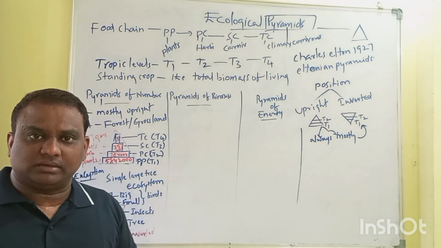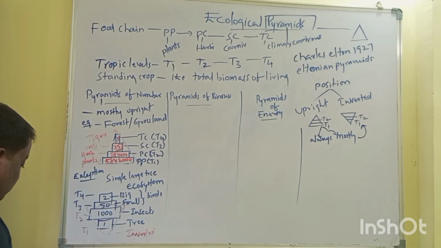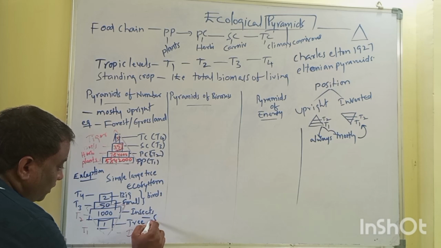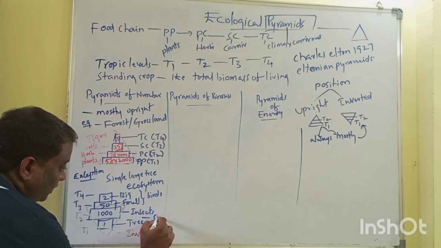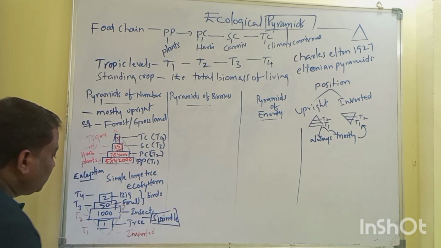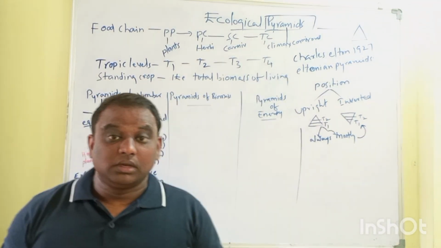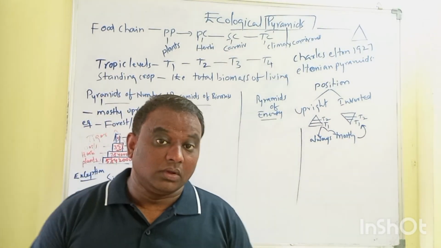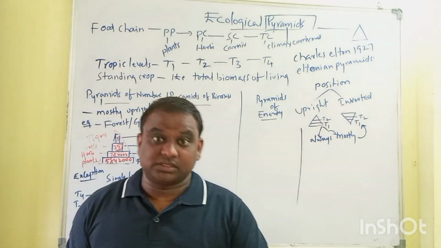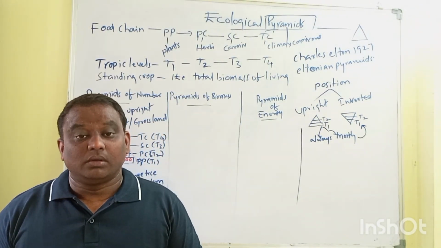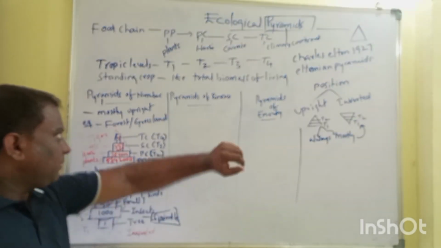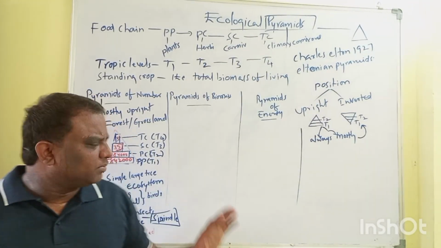So when you take all the trophic levels into account, T1, T2 along with T3 and T4, it seems to be a spindle shaped pyramid. So what is the exception for pyramids of number? The single large tree ecosystem is the exception. Now coming to the pyramids of biomass, both are related.